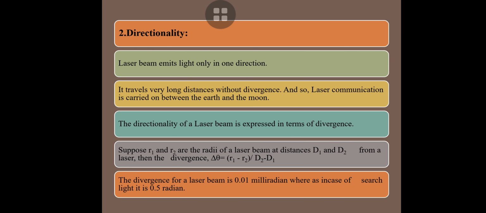Next, directionality. Laser light is emitted in only one direction. If you take an ordinary bulb or tube light, it emits in all directions, but a laser does not emit light like that. It emits light only in one particular direction, and that is why it has high directionality. When it travels through a medium, the spreading of the light is also very small. Directionality is calculated in terms of divergence.